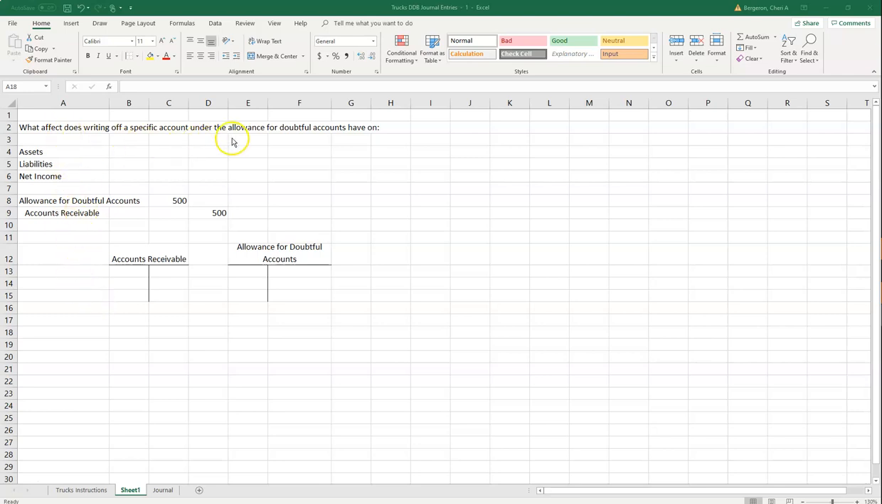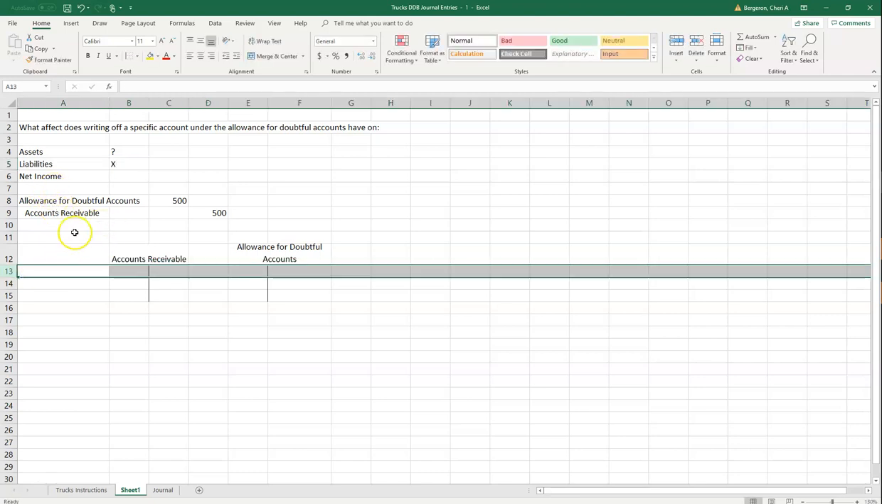So first we just have to know what the journal entry is for writing off a specific account under the allowance method. So that's debit allowance and credit accounts receivable. All right, and so we can look and see that allowance is a contra asset and accounts receivable is an asset. All right, so the question is, does it affect an asset? We can say, this is not a liability, so no, it does not do that.